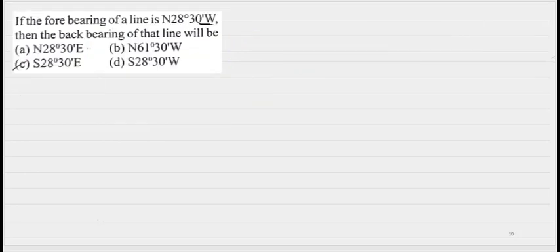If the bearing of a line is given as north 28 degree 30 minutes west, then the back bearing of the line will be... Back bearing is in the same quadrantal bearing system, since this reading is in quadrantal bearing.